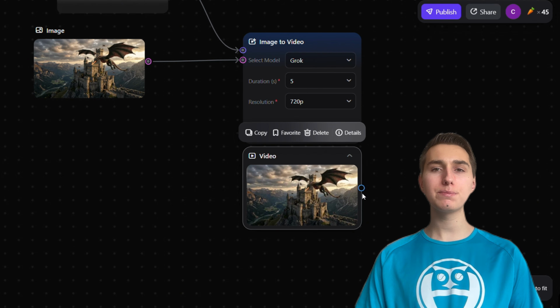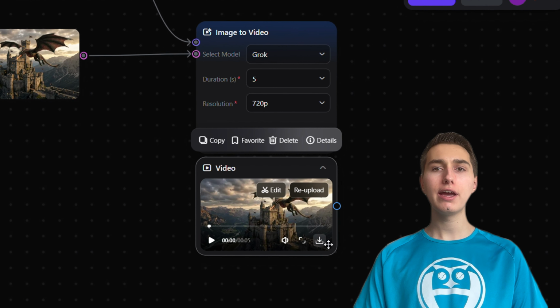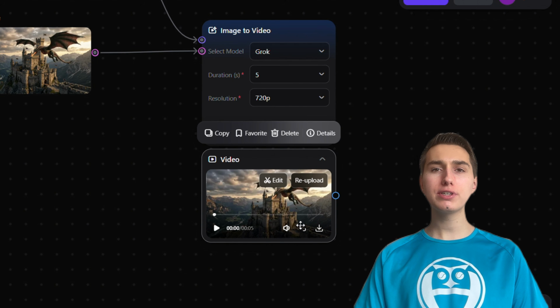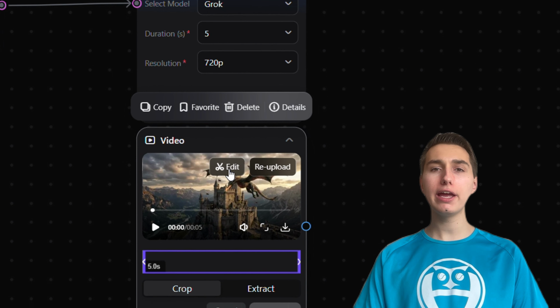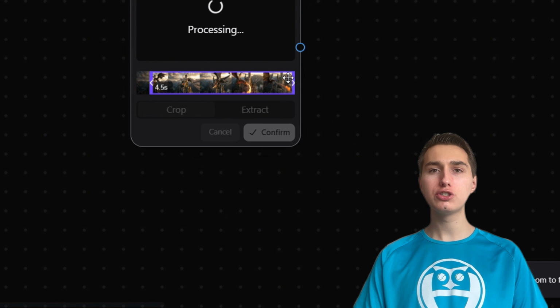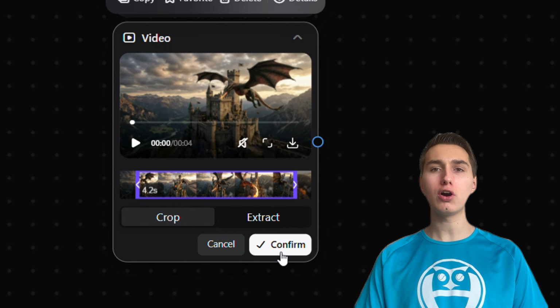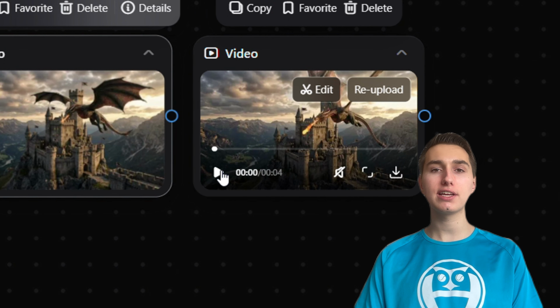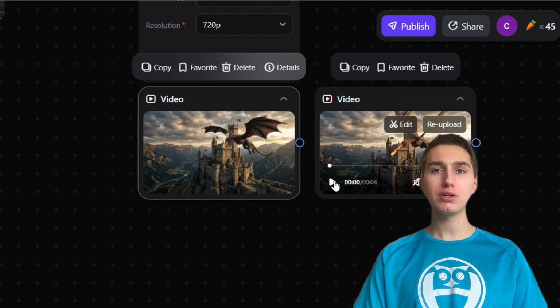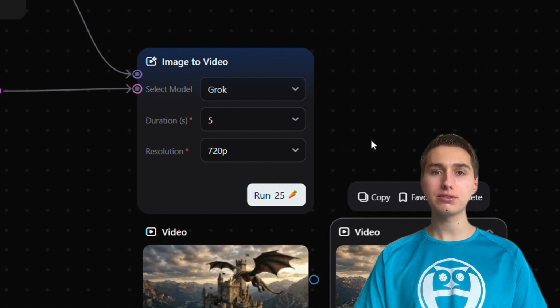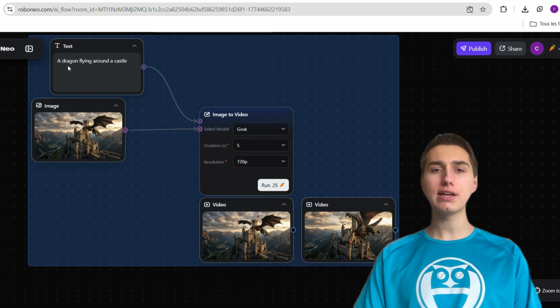Once your video has been generated, you can go on it and you can download the video, but you can also click on edit and you are going to be able to crop the video and then you will have the new video by clicking on confirm. And here we have the video that has been cropped. For video generation with Grok AI of 5 seconds, it costs 25 credits. So now we can select everything and then delete it.